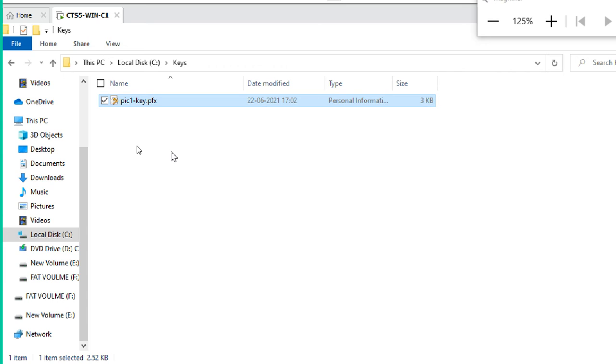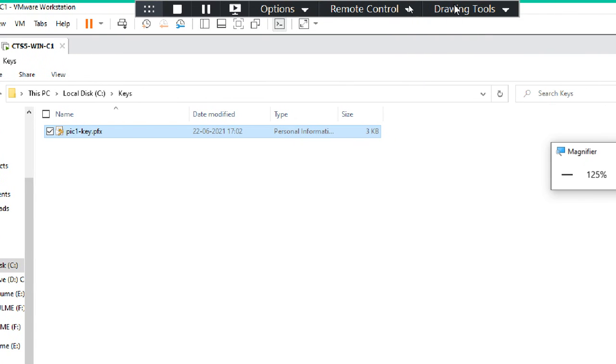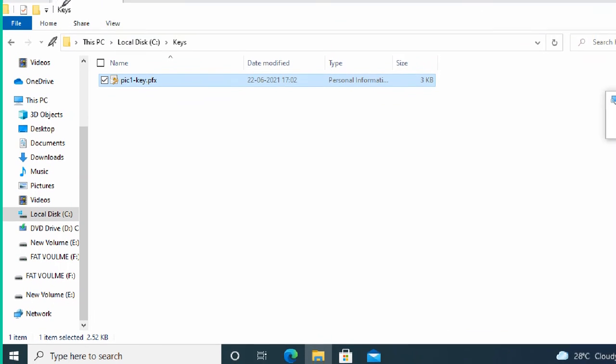Sir, that file is for student one, and I am logged in as student two. Can we import that key from MMC if I know the password? Okay, this file is not there. So you log in as student two. Very good. We'll go one step at a time, then it will be correct. Otherwise, students will get confused.